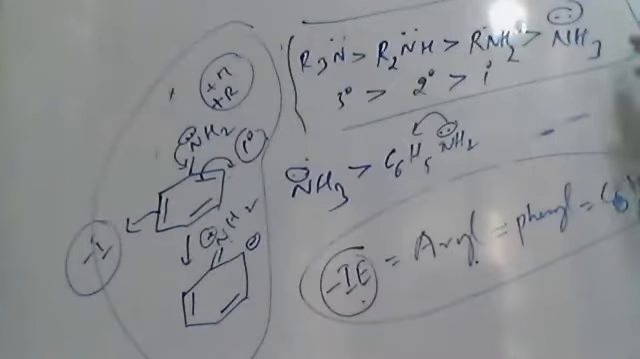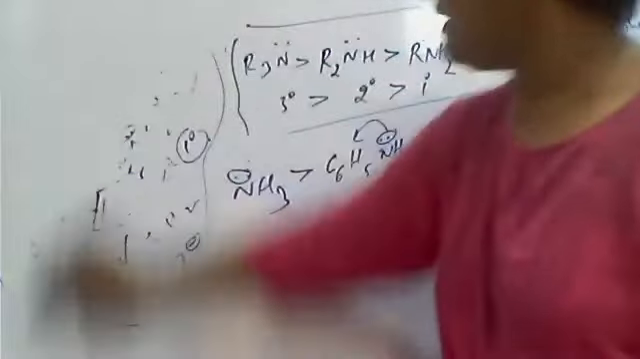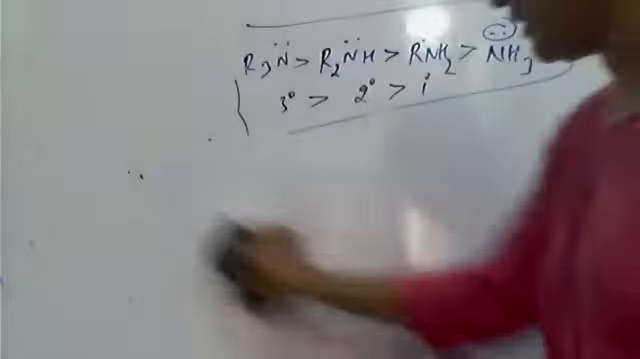So here, if I write, compared to ammonia, which is stronger? Aniline is a weaker base. Aniline is a weak base compared to ammonia. In the same way, if you replace the hydrogens one by one with aryl groups, you get primary and secondary amines.